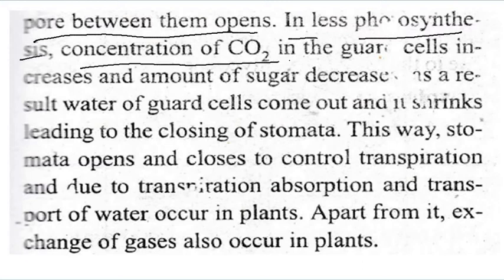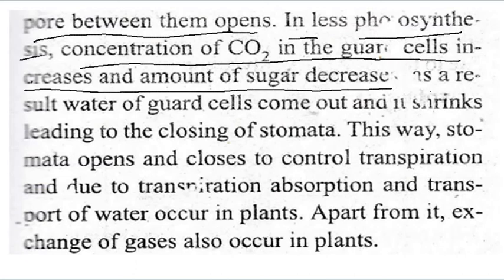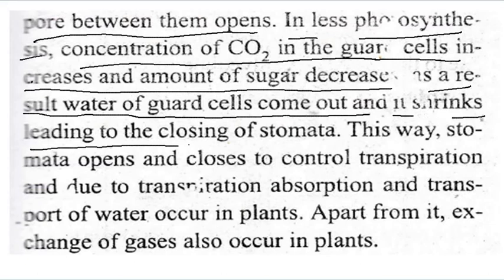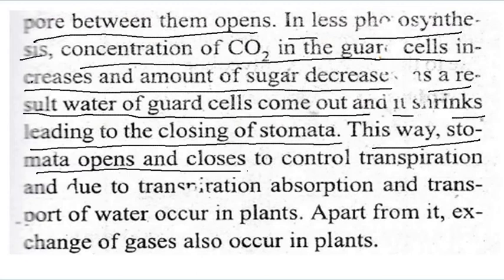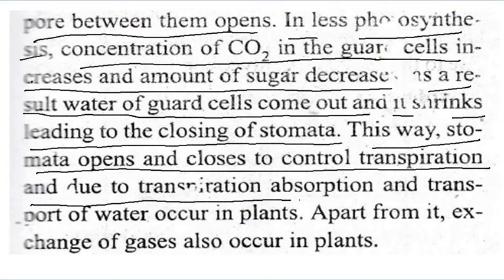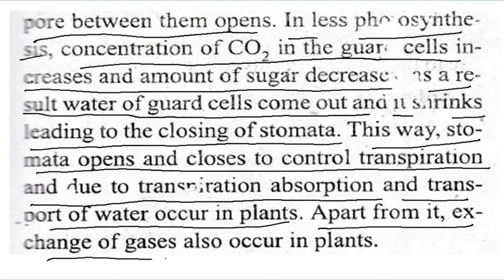In less photosynthesis, the concentration of carbon dioxide in the guard cells increases and the amount of sugar decreases. As a result, water in the guard cells comes out and they shrink, leading to the closing of the stomata. This way, the stomata open and close to control transpiration. Due to transpiration, absorption and transport of water occur in plants. Apart from that, exchange of gas also occurs in plants. So you can write this one.